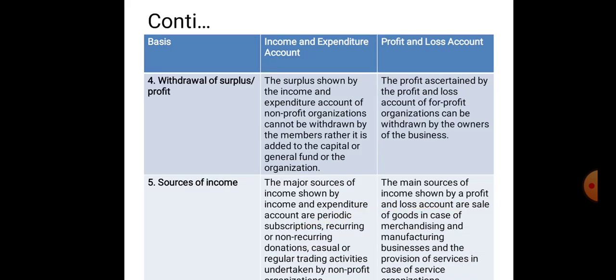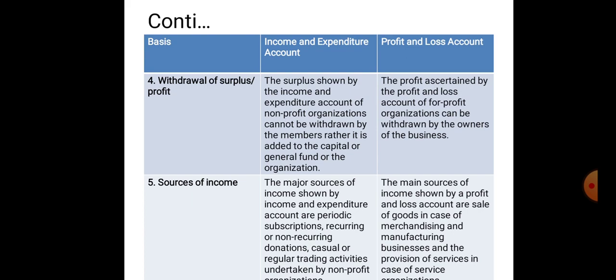So now coming to the purpose, withdrawal of surplus or profit. Here in income and expenditure account, surplus shown by the income and expenditure account of non-profit organizations cannot be withdrawn by the members. Rather, it is added to the capital fund or general fund of the organization. Coming to the withdrawal of profit in profit and loss account, the profit ascertained by the profit and loss account for the profit organization can be withdrawn by the owners of the business.